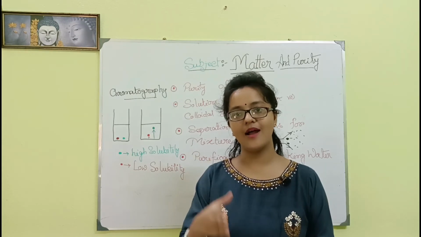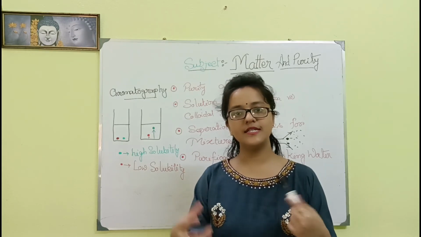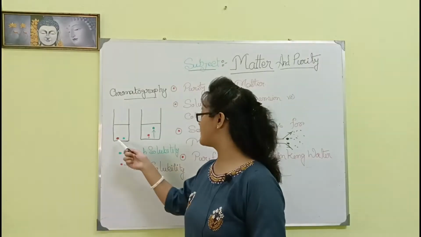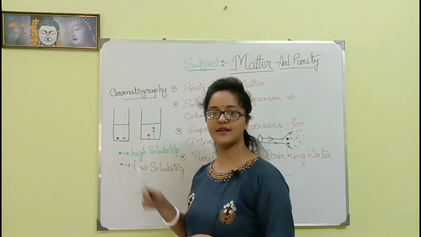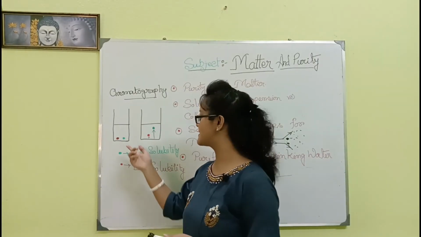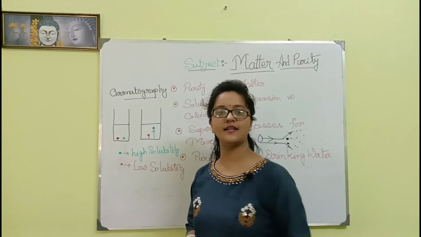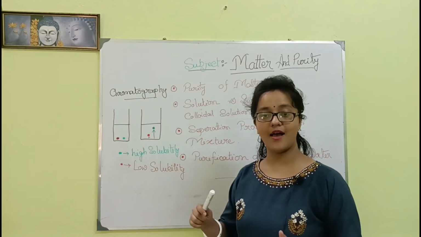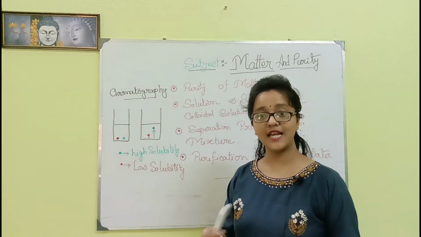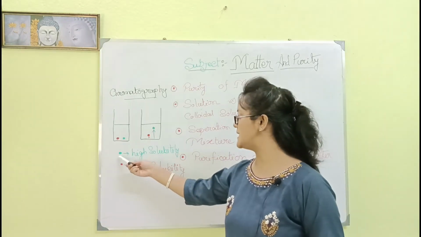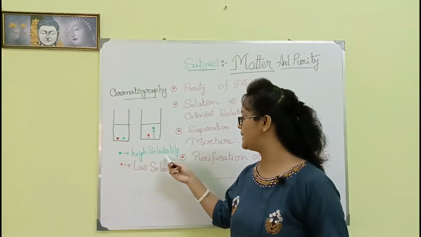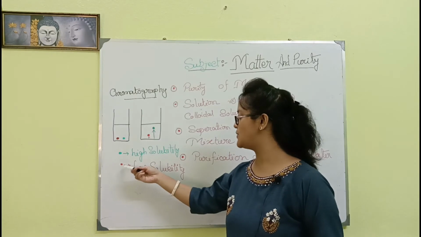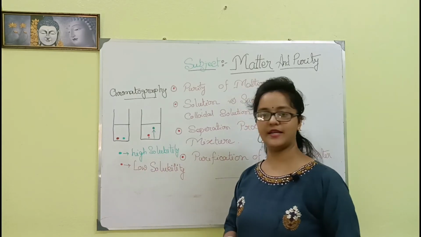The solutes are dyed with different colors. This is a red color and this is a green color. First of all, I should tell you that this green solute is with high solubility, and this red solute is with low solubility.